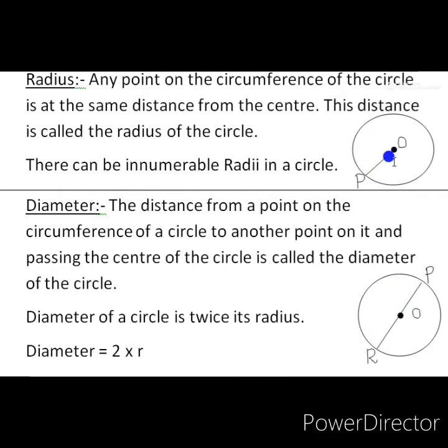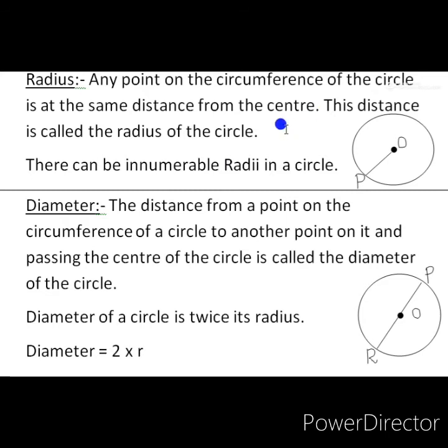If you are given the radius of a circle, how can you find out the diameter of a circle? By multiplying by 2. Diameter we can find out by 2 multiplied by r. So if diameter is given, how can we find out the radius? We can find the radius by dividing the diameter by 2. Radius is equal to diameter divided by 2. This is the formula to find radius and diameter.